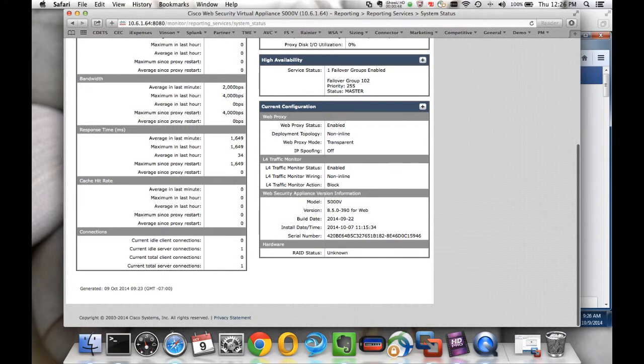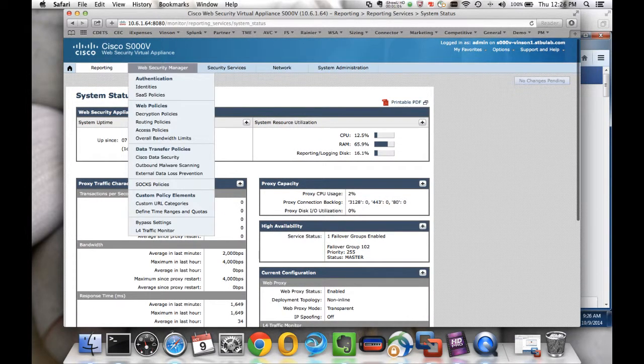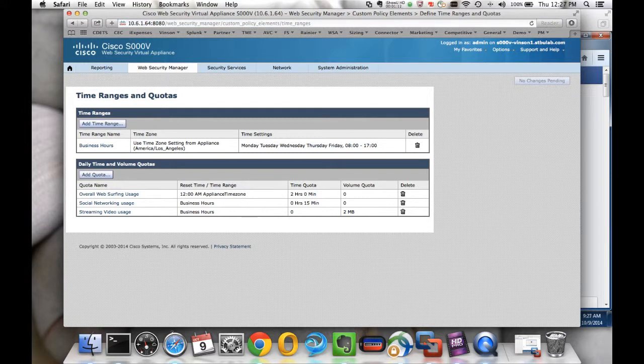First off, we need to be on the right version to use the time and volume quota. So the version that supports this feature is AsyncOS 8.5. It doesn't matter what build you're running, you need to be on the 8.5 release. The first thing you will realize is we have added time ranges and quotas. So if we go into that sub menu, we have our traditional time ranges where we define what is business hours, which are Monday to Friday, 8 to 17, and this will differ from customer to customer.